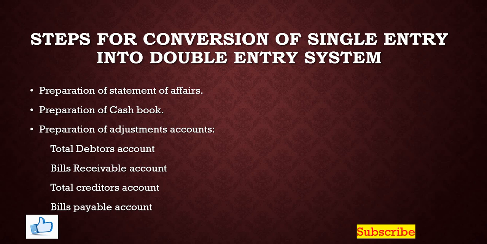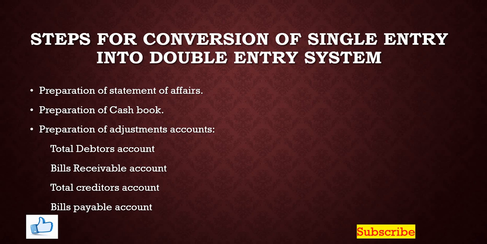Then the bills receivable account is prepared to find out the opening balance of bills receivable or closing balance of bills receivable or any acceptance received or cash received against the bill. Remember here there will be impact of the bills receivable account on the debtors and even the vice versa. So that's why you must be very careful while preparing these accounts.